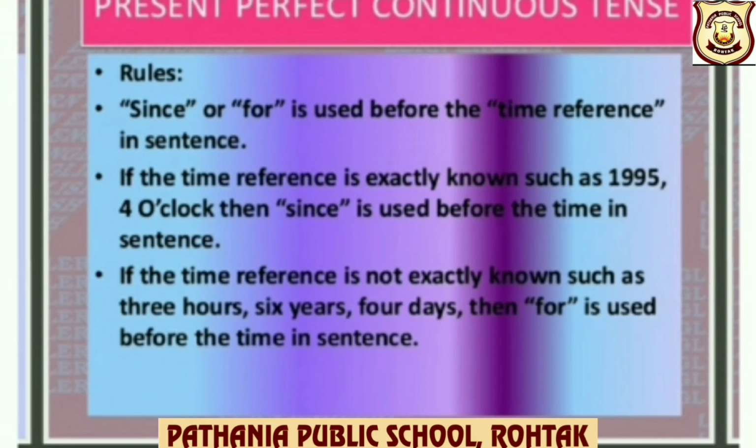If the time reference is not exactly known, such as 3 hours, 6 years, 4 days, then we use for. For is used before the time in a sentence. So children, remember, since means point of time, for means period of time.